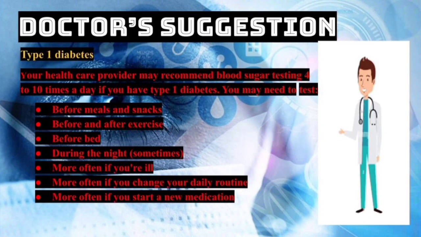According to the 2015 NICE guideline, people with type 1 diabetes should test their blood glucose at least 4 times per day, including before each meal and before bed. If a person has type 2 diabetes, your healthcare provider may recommend blood sugar testing several times a day.